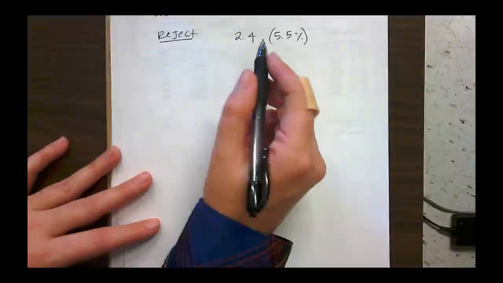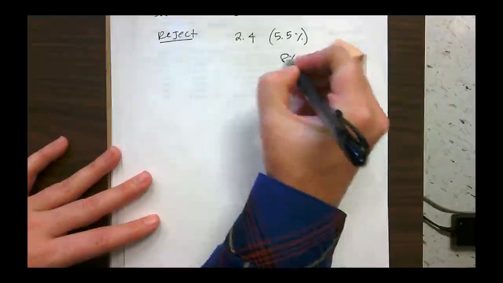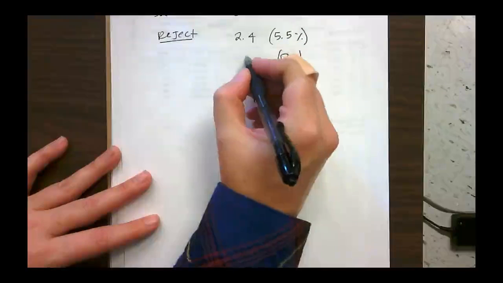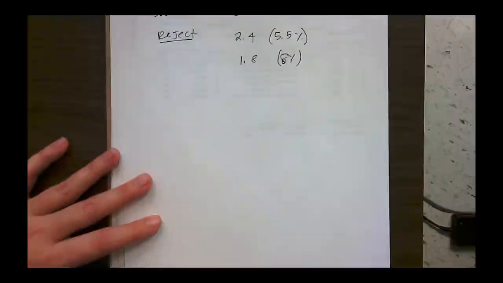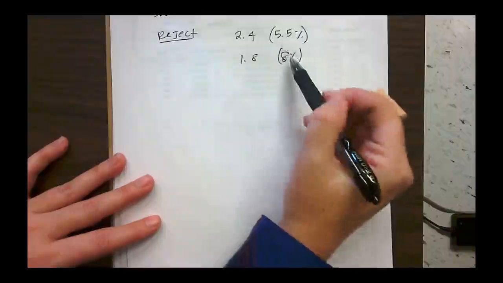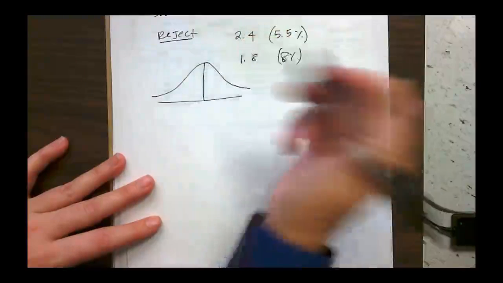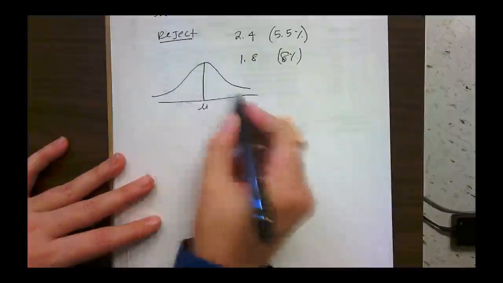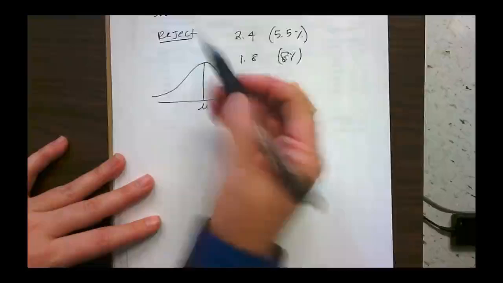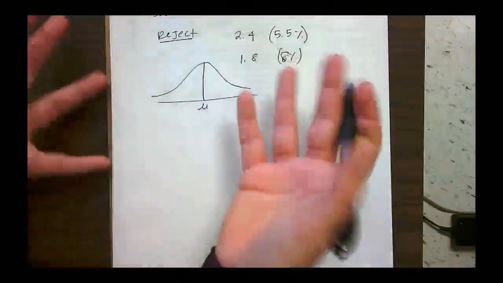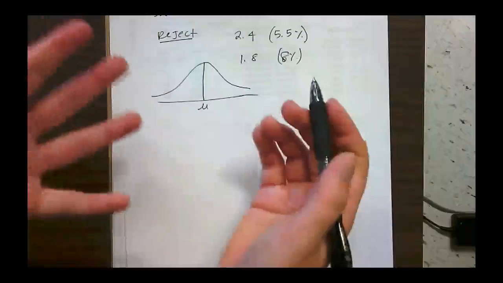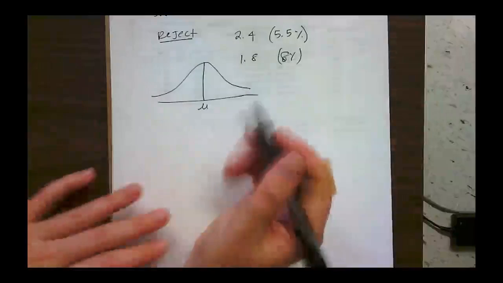And then we also know that there are 8% of them that are too small, and they have 1.8 centimeters. So because these are not equal percentages, if we were to look at a bell curve here, they're not centered around the mean. So we can't just say that they're the same distance away, because if it was that easy, we'd be able to easily find the mean. But we don't know that. They're not the same distance away.